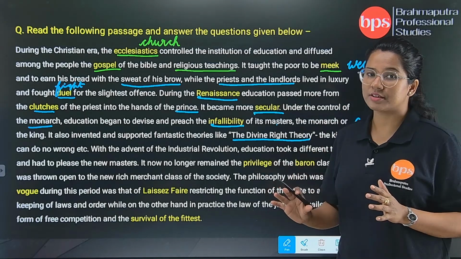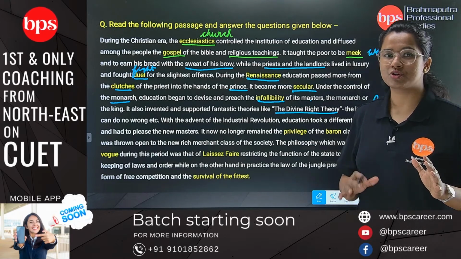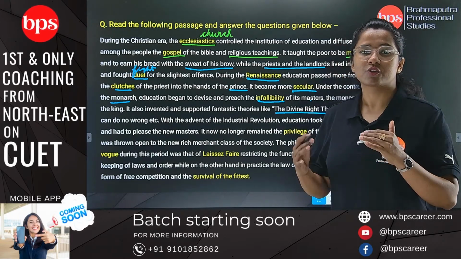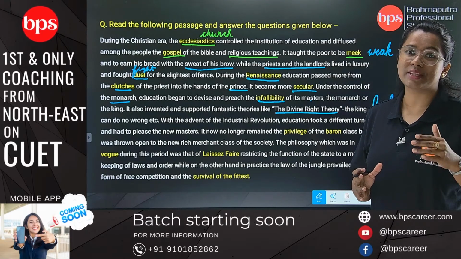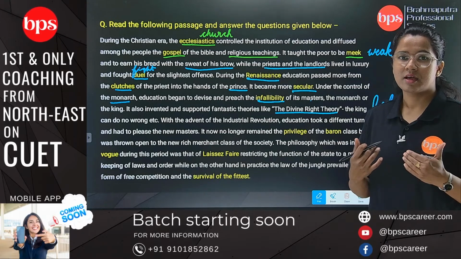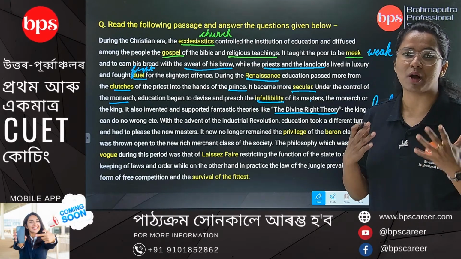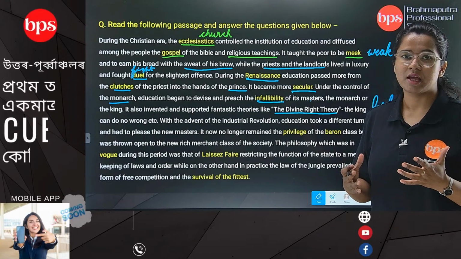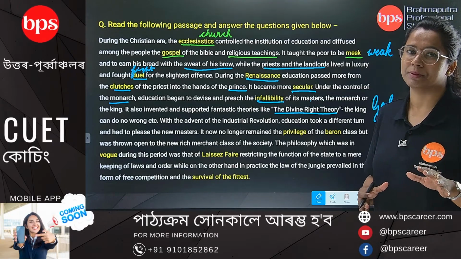So divine right theory is actually trying to tell that God has given the power to the monarch to rule the subordinates or the common people. He has taken the assumption that he has been given the divine power by God to rule upon the common people.